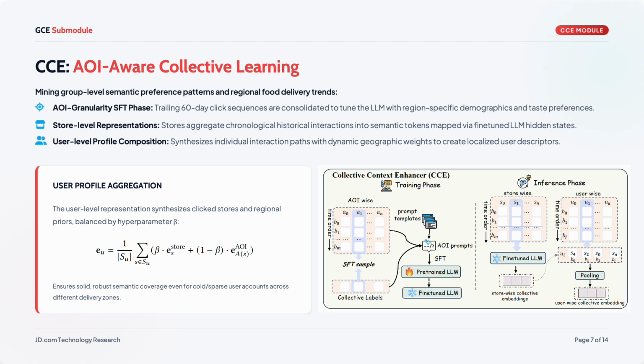The fine-tuned model then generates representations at multiple granularities, including store-level, AOI-level, and user-level profiles that combine the stores the user clicked, weighted between stores with specific and AOI-aware signals by the hyperparameter beta. That weighting gives robust coverage even for cold or sparse users across different zones.